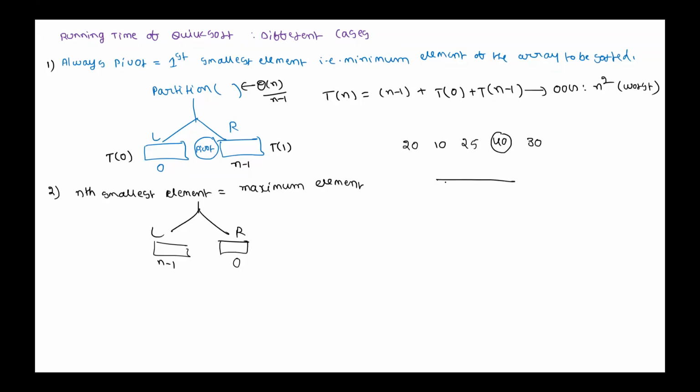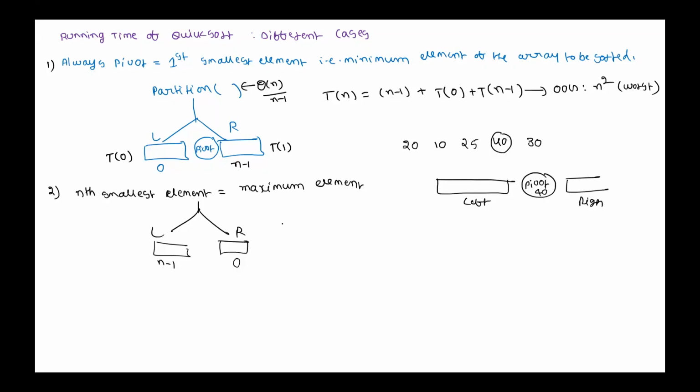See, this is the left subarray. This is the pivot position. This is the right subarray. So pivot 40 comes here. Does the right subarray contain any elements which are greater than or equal to it? No. So it is 0. For easier calculation, we assume that all elements are distinct, so that whether we bring equal elements to this side or that side, that confusion will not be there. So it is 0.